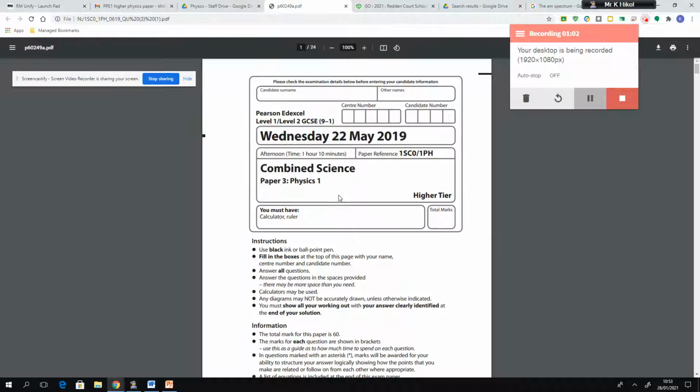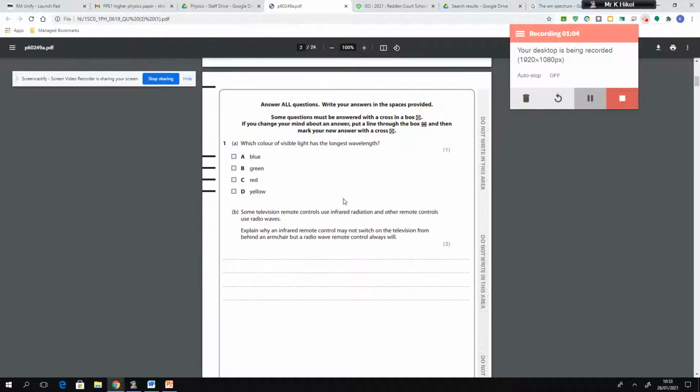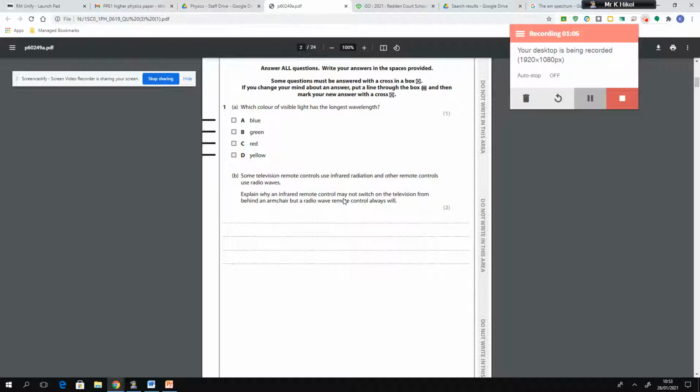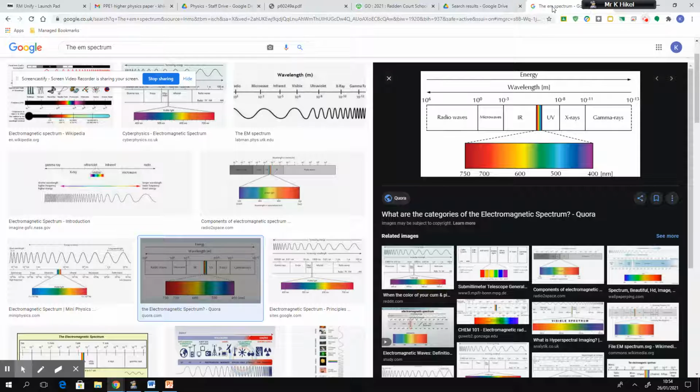So let's start. Okay, so the first question asks, which colour of visible light has the longest wavelength? In order to answer this question, we've been given some options here. To answer this, I want to refer you to the diagram of the EM spectrum, which I've got on your screen now. So we know the EM spectrum is a list of waves in order of increasing frequency. Radio waves have the lowest frequency up to the gamma rays, which have the highest frequency.